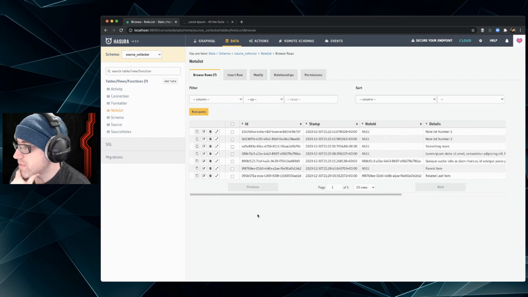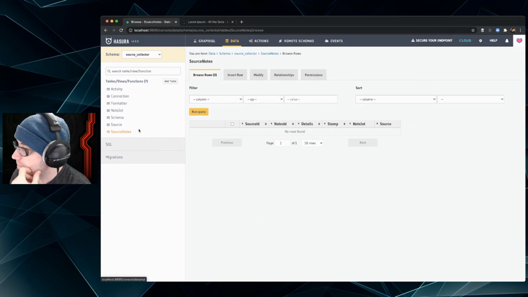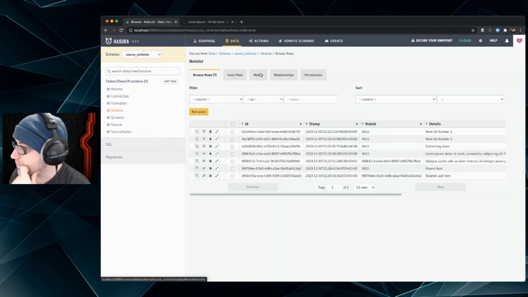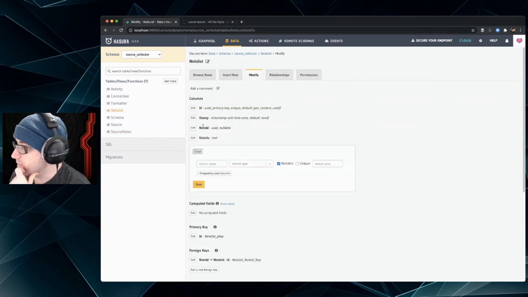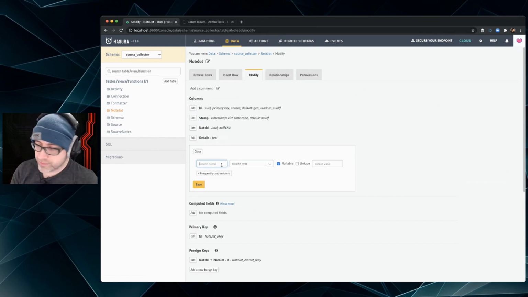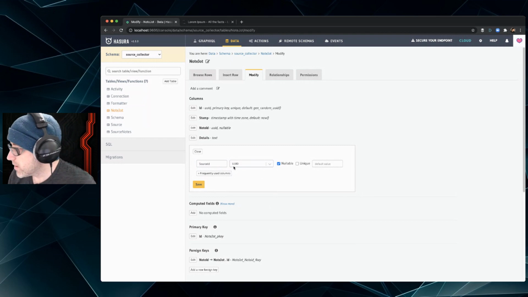But node jot would need, oh, it would need, so I could do this. I could do source ID, UUID, okay.